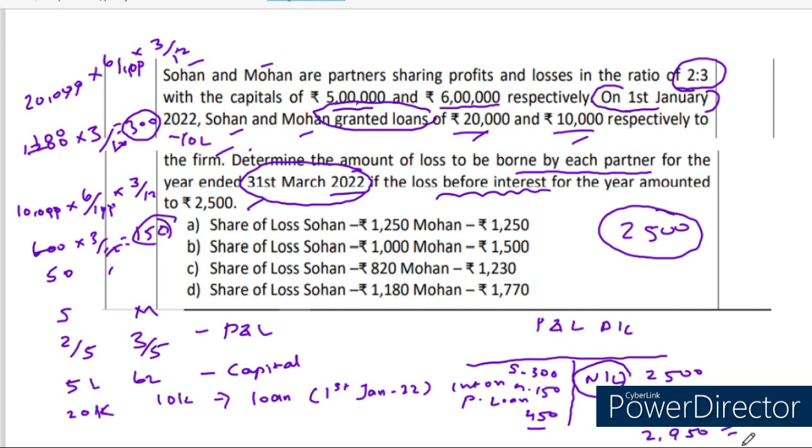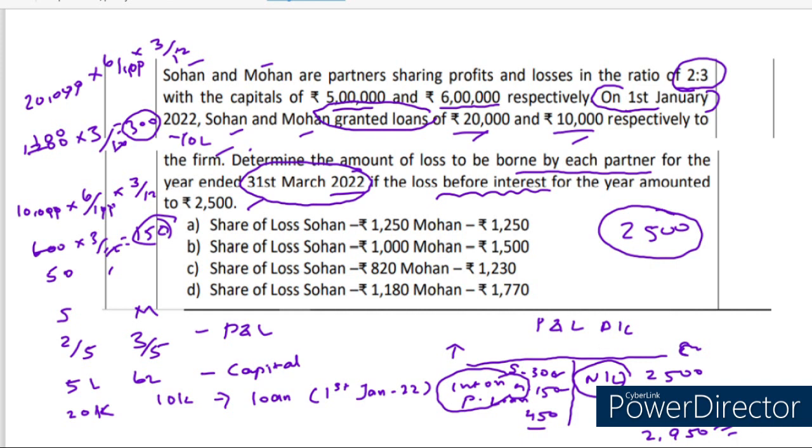Why am I writing it on the debit side? It is charge against profit. That is why interest on partner's loan will be debited, which boosts up the debit side. If the debit side exceeds the credit side, there is a net loss, shown on the credit side of the profit and loss account. If it were the other way, it would be net profit. So now the loss is increased by 450 rupees. So totally 2,950 rupees is the firm's loss.